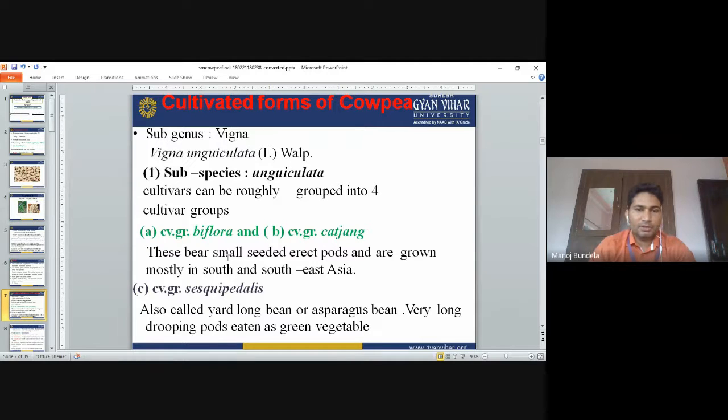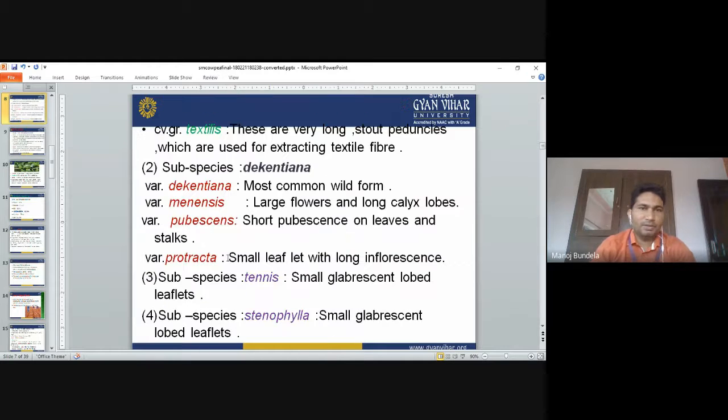Vigna unguiculata cv. Sesquipedalis is also called yard-long bean or asparagus bean. It has very long, drooping pods eaten as a green vegetable. Next is Textilis, which has very long, stout peduncles used for the extraction of textile fibers.